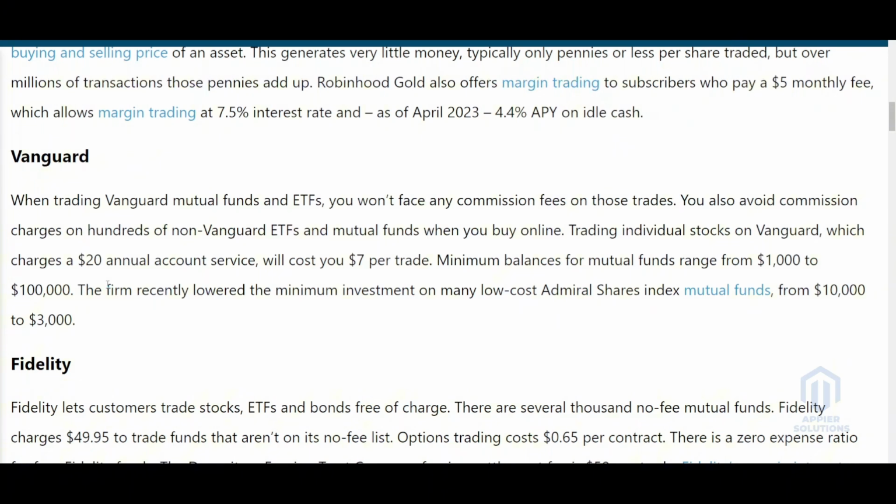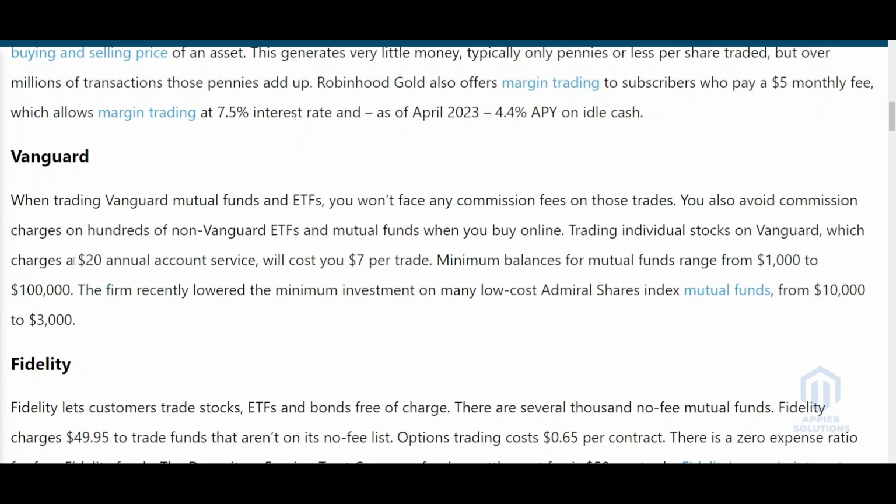Robinhood Gold also offers margin trading to subscribers who pay a $5 monthly fee, which allows margin trading at a 7.5% interest rate. And as of April 2023, it offers 4.4% APY on idle cash.